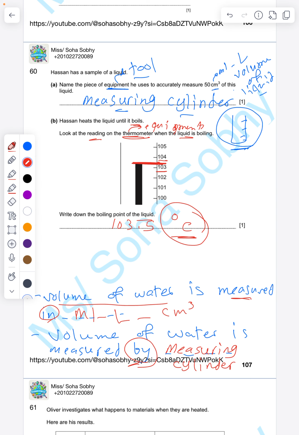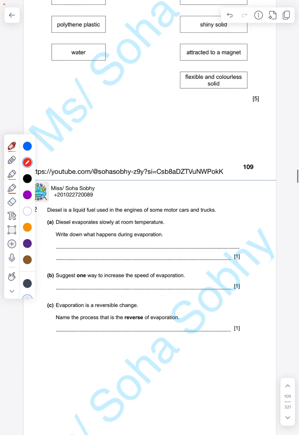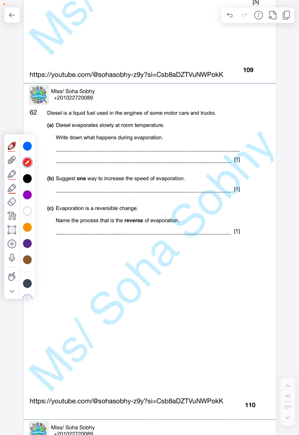Okay, let's open page 110. Diesel is a liquid fuel used in engines of some motor cars and trucks. Diesel evaporates slowly at room temperature. Write down what happens during evaporation. Who knows what happens during evaporation? Yeah, excellent. During evaporation, the liquid will change into gas. So I'm going to write: the liquid changes into a gas.